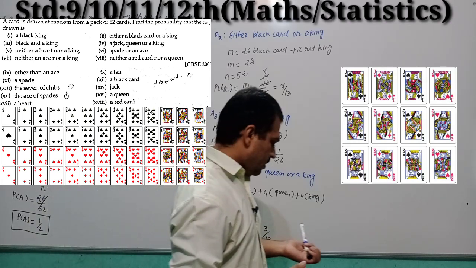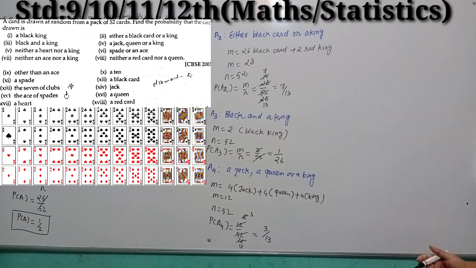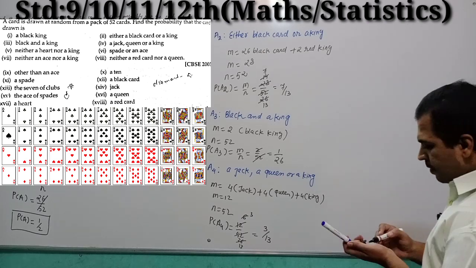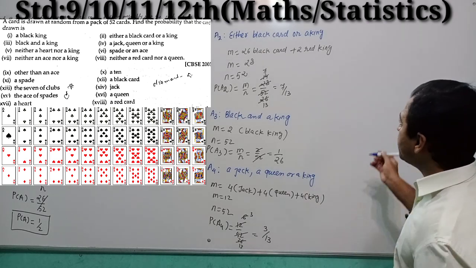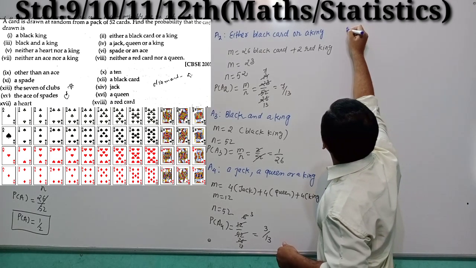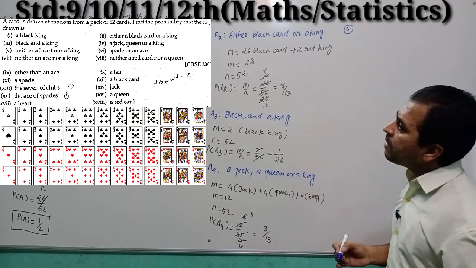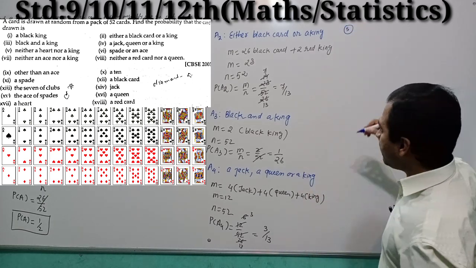Okay. Now students, moving to question number 5. What does question number 5 state? Neither a heart nor a king, right?